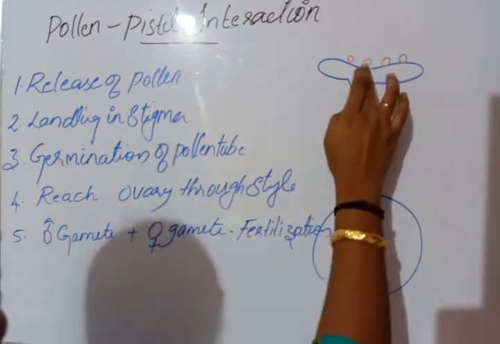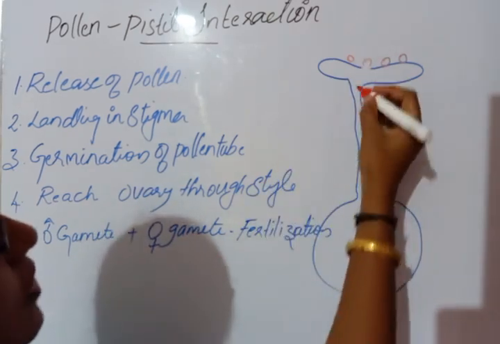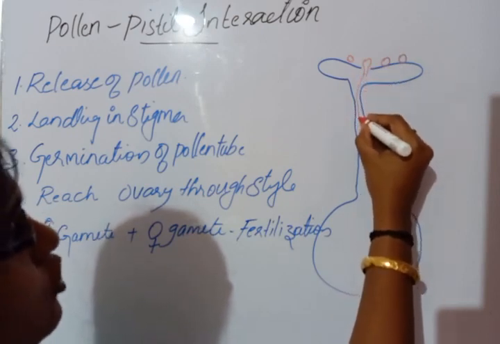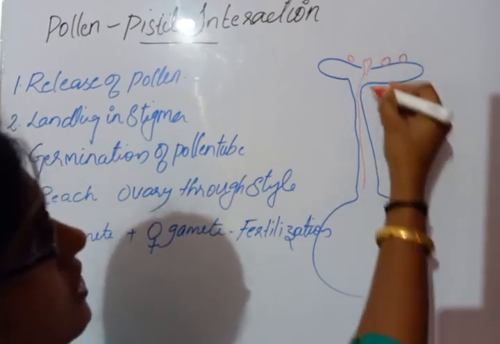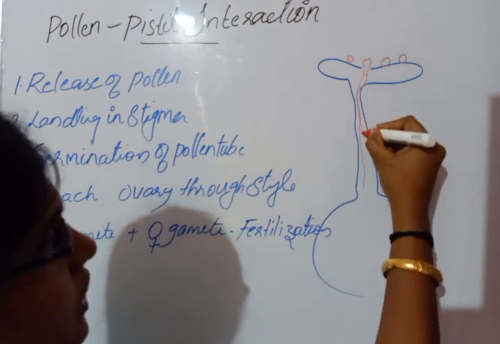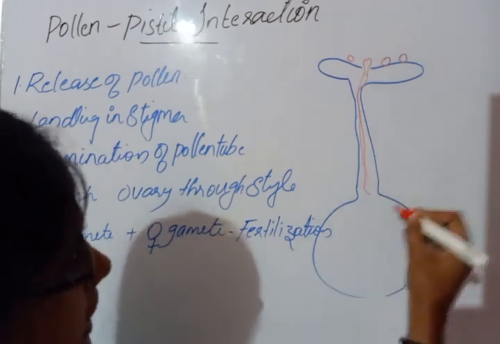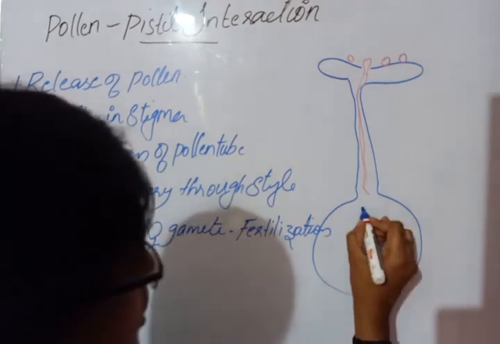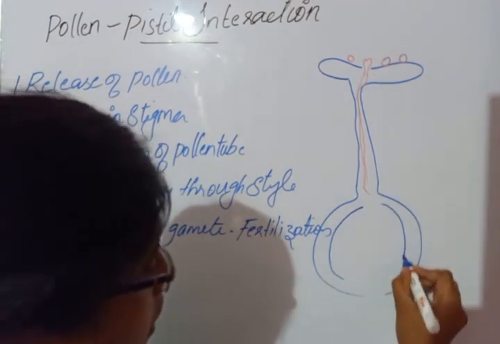As a result, the pollen tube may form. The pollen may start to germinate and the pollen tube may travel through the style, and finally it reaches the ovary.